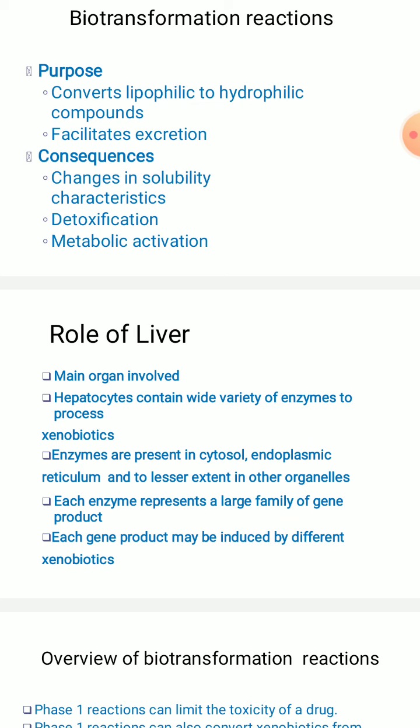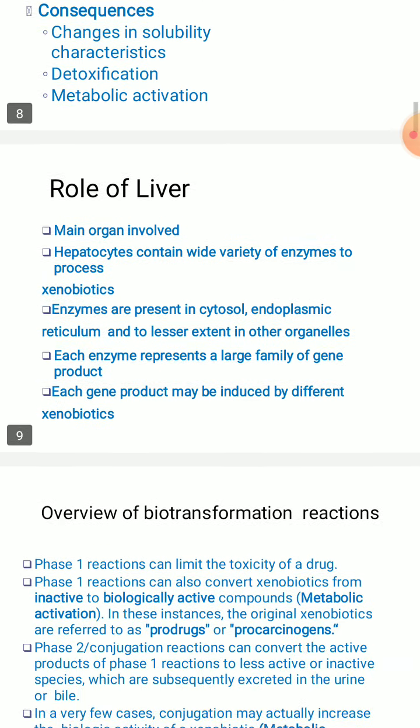So the main organ involved here is the liver, where the hepatocytes contain a wide variety of enzymes which are involved in this process of xenobiotics or biotransformation reactions. These enzymes are present in the cytosol, endoplasmic reticulum, and to a lesser extent in other organelles also. These enzymes represent a large family of gene products, and each gene product may be induced by different xenobiotics or different foreign substances.